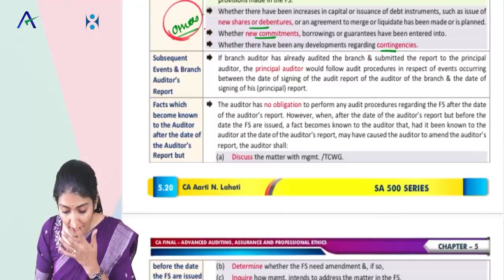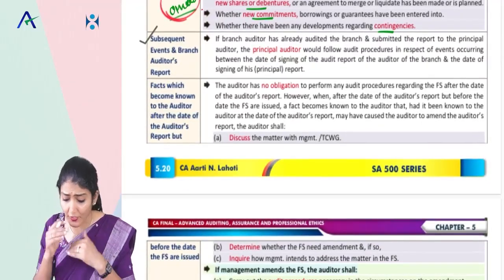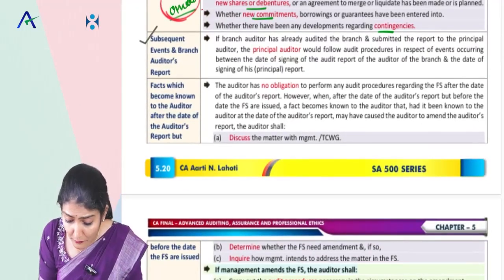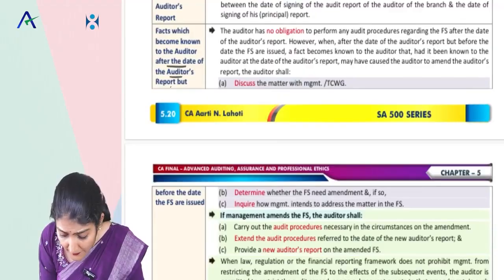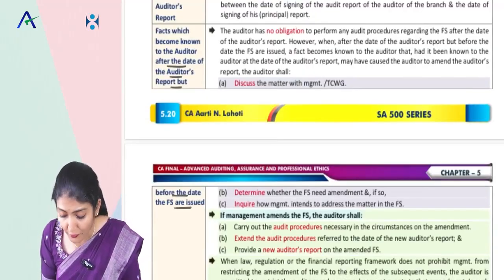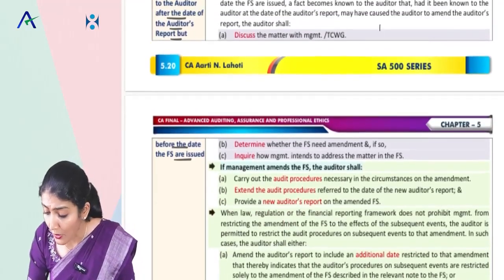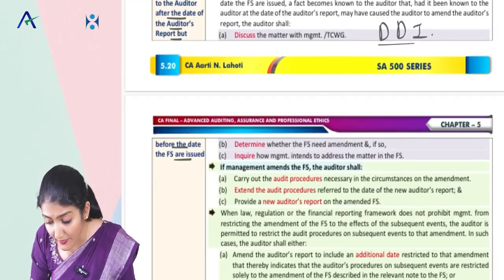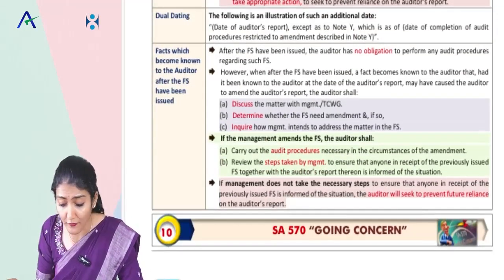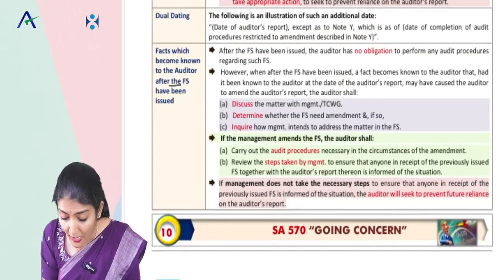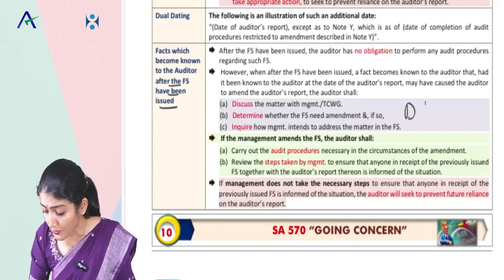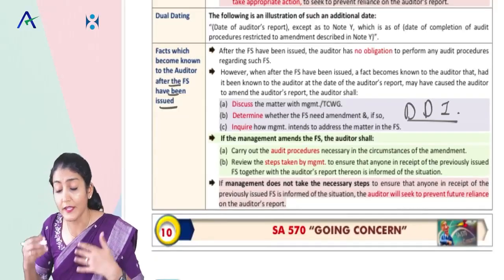Okay, so let us have a look at this in ISA 560. Facts that become known to the auditor after the date of the audit report but before the financial statements are issued. What is the first thing you do? DDI. Then after the date of the audit report and after the financial statements are issued, again what is the first thing you do? DDI.